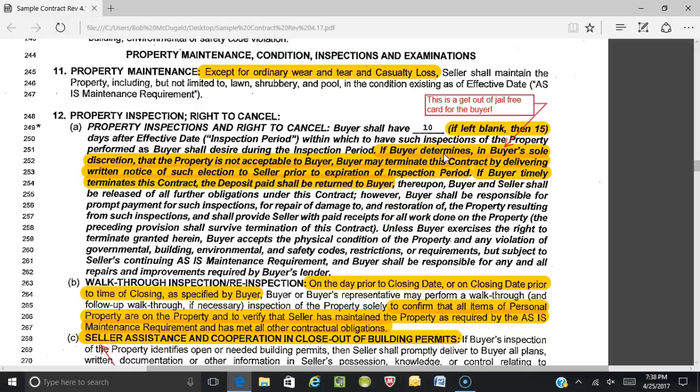They just notify, as long as it's done within the inspection period, let me reiterate, that the buyer is not satisfied in the buyer's sole discretion. It doesn't have to really have a reason. They're just saying, hey, look, I don't like what I'm finding in my inspections. Well, what do those inspections mean, or what did they look like, or what did they find? It really doesn't matter. It means that the buyer's not satisfied in their sole discretion and the buyer wants out. And there really is no question about that. All right. So just realize that.